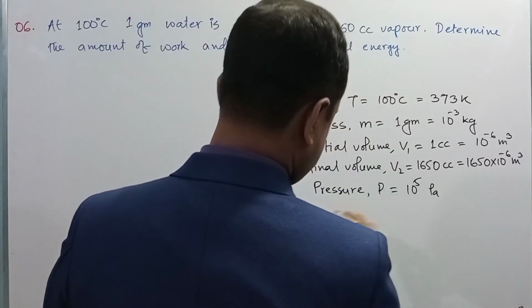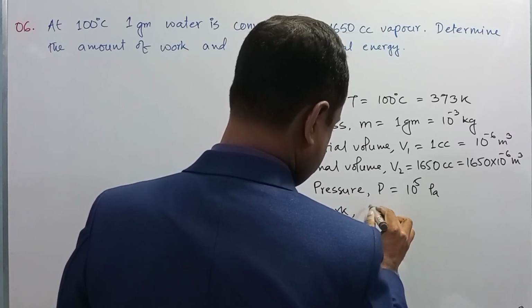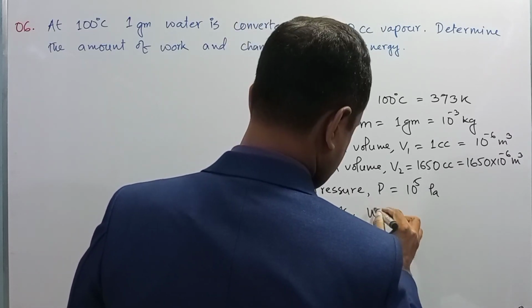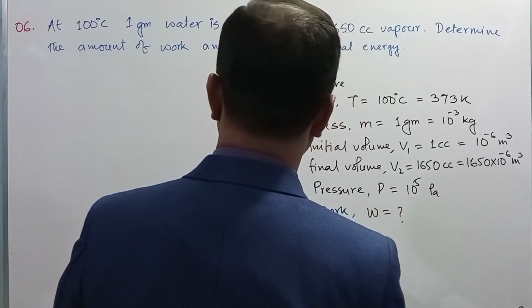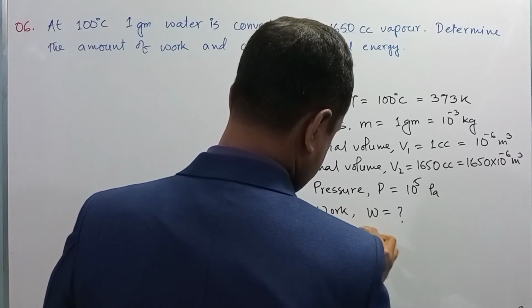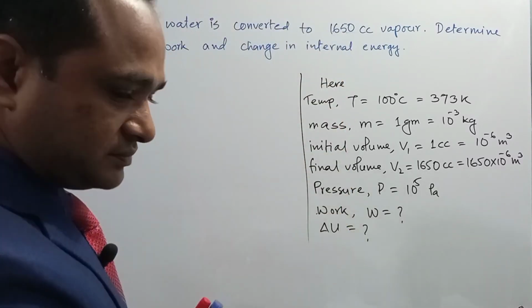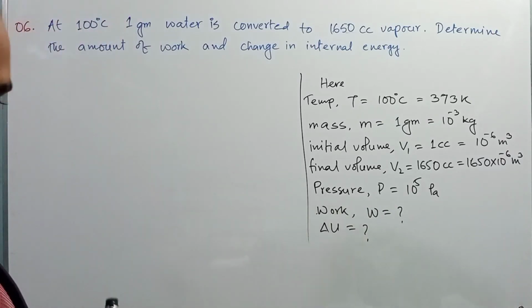We need to determine the amount of work W is equal to what, and change in internal energy del U is equal to what, right? Dear student, we know